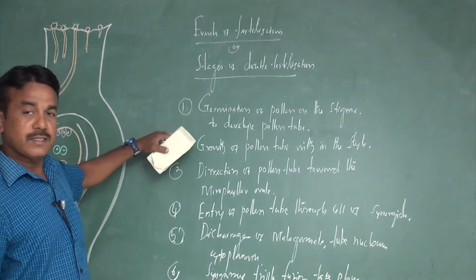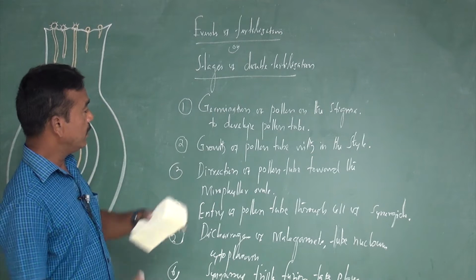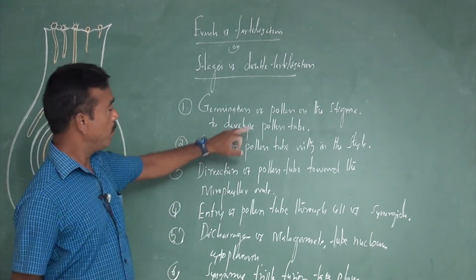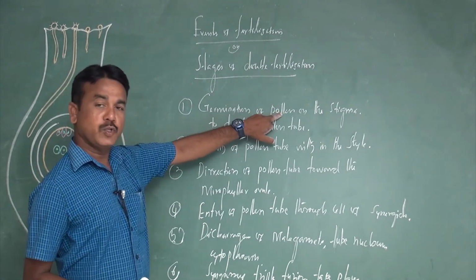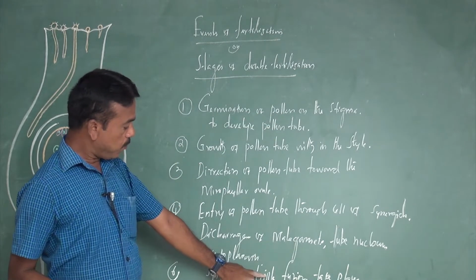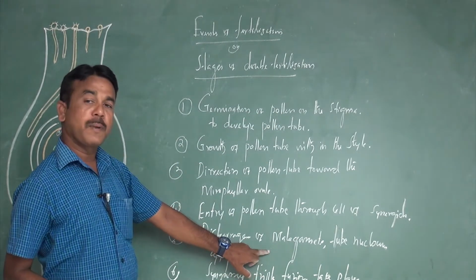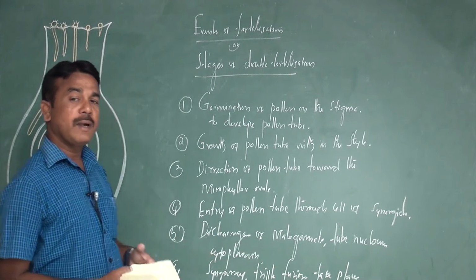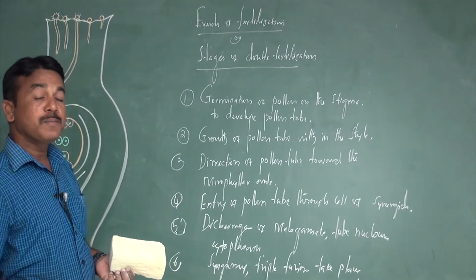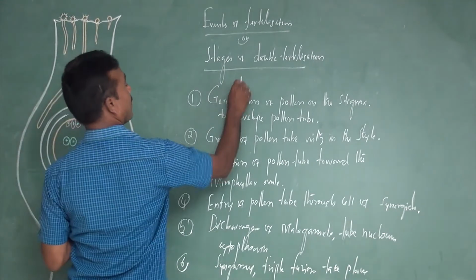These events, starting from pollen on the stigma to entry of the pollen tube at the micropylar end, are commonly called pollen-pistil interactions.